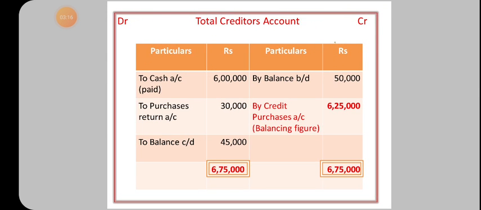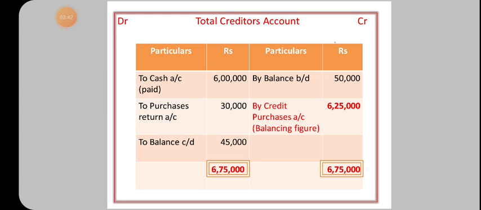Then total creditors account. By balance brought down, opening creditors 50,000. On the debit side, to cash paid 6 lakh, then to balance carried down 45,000, to purchase return 30,000. So altogether we have 6,75,000 on the debit side and only 50,000 on the credit side.